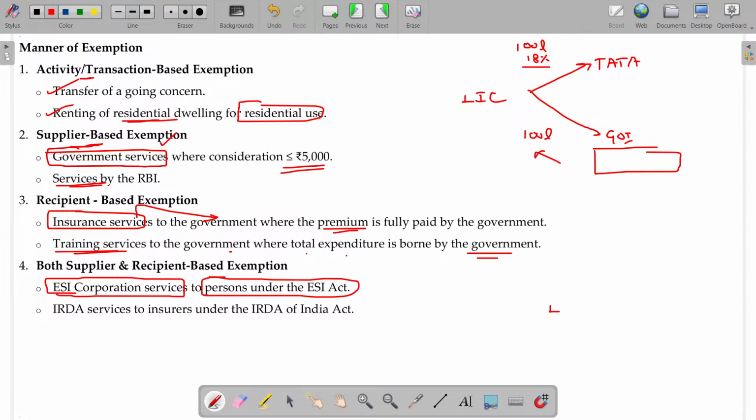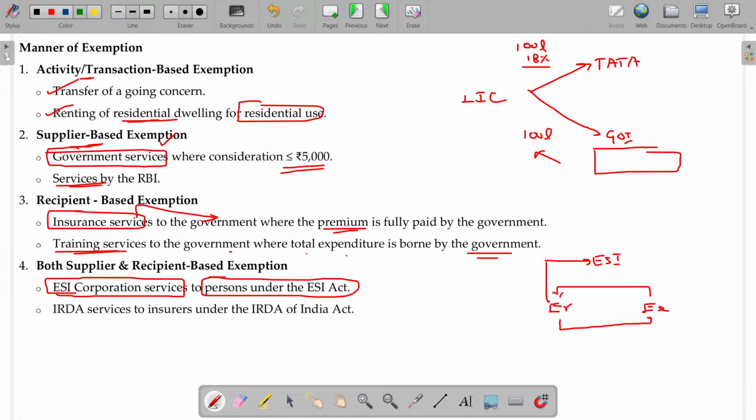Employer, employee. As per the legal requirement, the employee renders service to the employer. As per the ESI requirement, the employer has to not only pay the salary but also contribute some amount for ESI. It may be contributory: the employer also contributes, and the employee also contributes a certain amount. Clear?